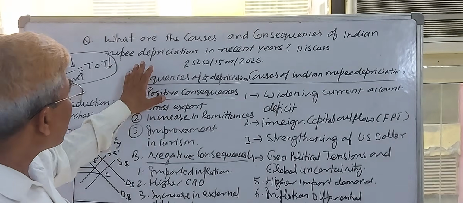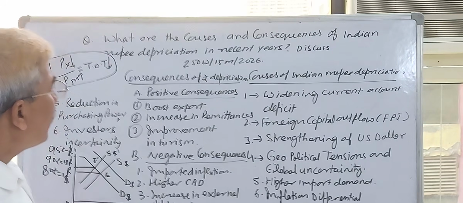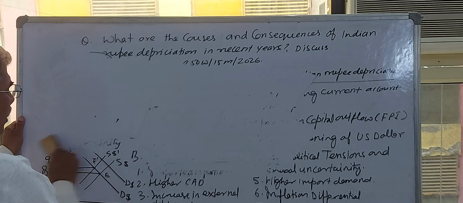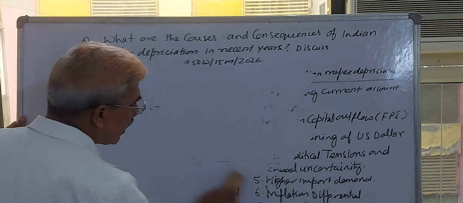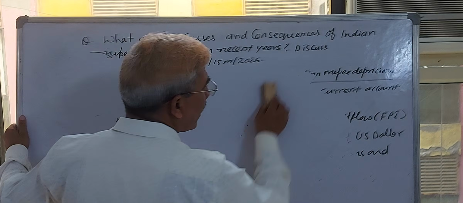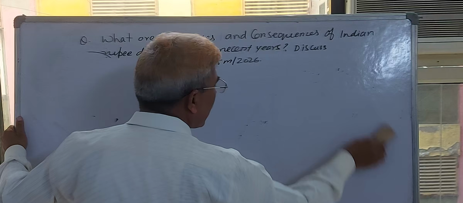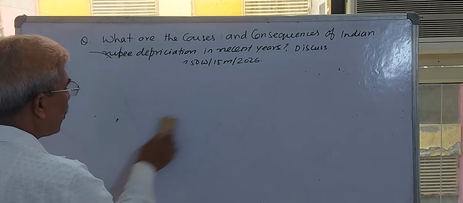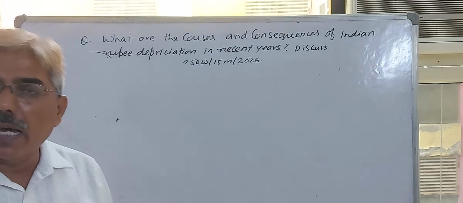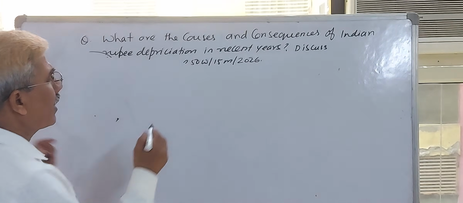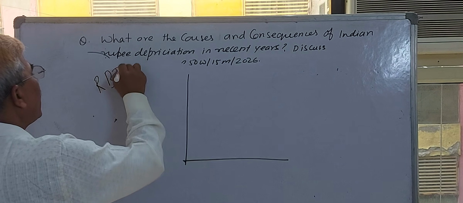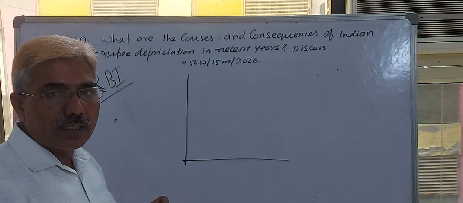If UPSC asks further and modifies the question, asking what steps were taken by the government to solve this depreciation problem, then you can discuss the multiple steps taken by the government as well as the Reserve Bank of India to check and balance the depreciating currency. As you know, students, since monetary policy 2004, our government introduced the Market Stabilization Scheme, MSS. Try to understand what steps are taken by the RBI to check and balance depreciation of the Indian currency.